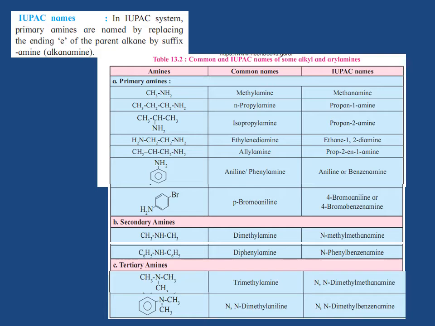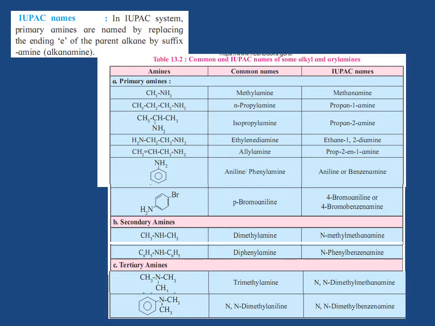Secondary or tertiary amines are named as N-substituted derivatives of primary amines. The largest alkyl group attached to nitrogen is taken as the parent alkane and the other alkyl group as a nitrogen substituent. While naming arylamines, the ending e of arene is replaced by amine. The common name aniline is also accepted by the IUPAC system.